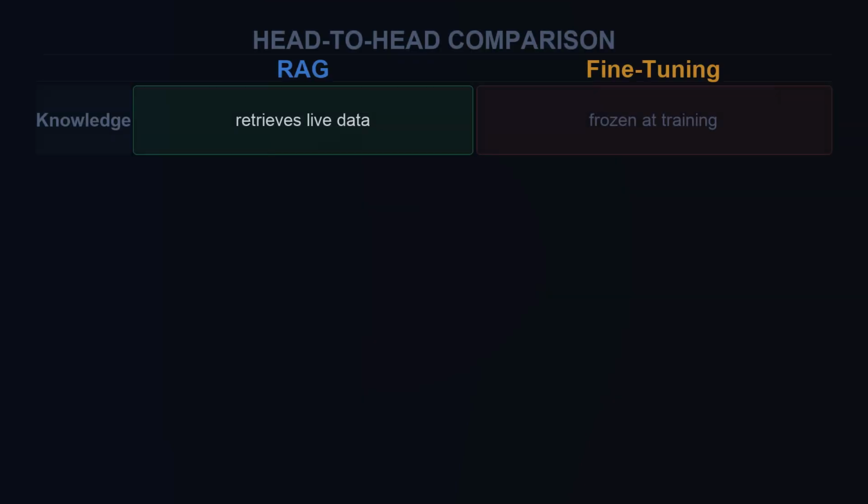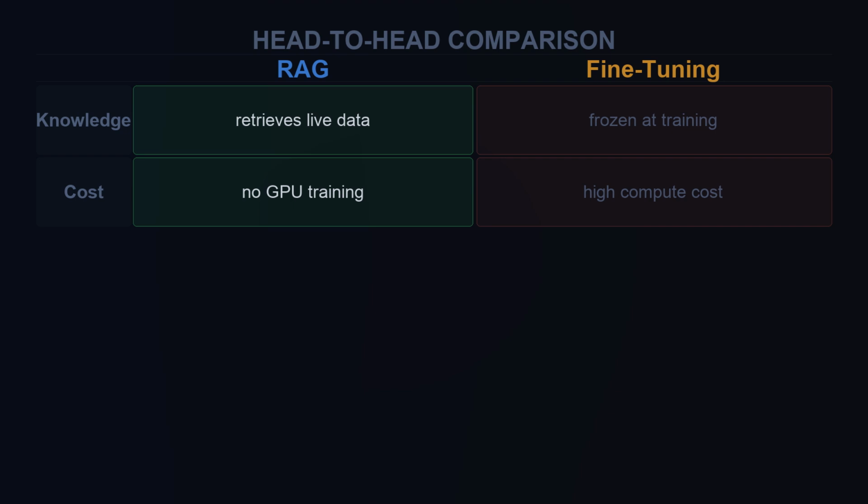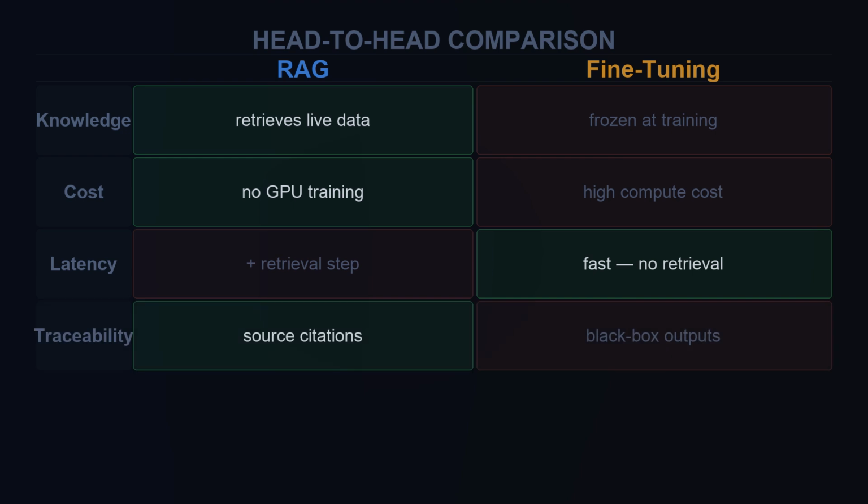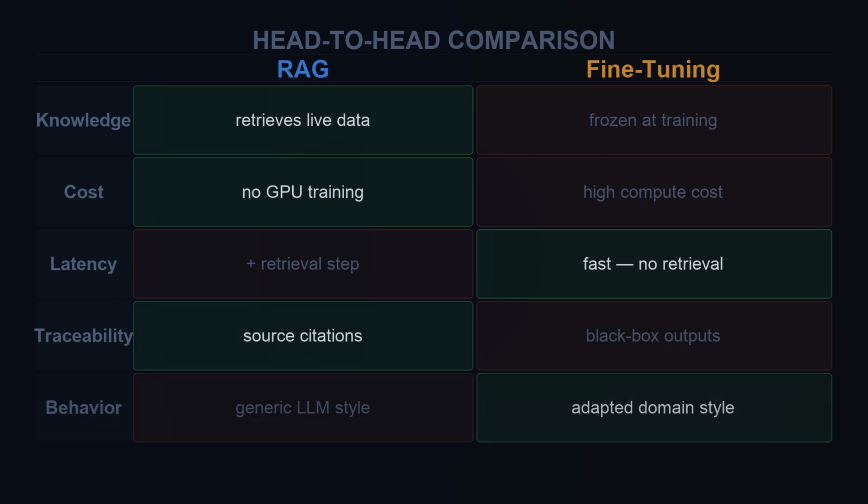Head-to-head. Knowledge. RAG retrieves live data. Fine-tuning is frozen. Cost. RAG skips training. Fine-tuning costs upfront. Latency. RAG adds retrieval. Fine-tuning gives fast inference. Traceability. RAG cites sources. Fine-tuning is opaque. Behavior. RAG stays generic. Fine-tuning adapts to your domain. Neither wins. Match the tool to the...